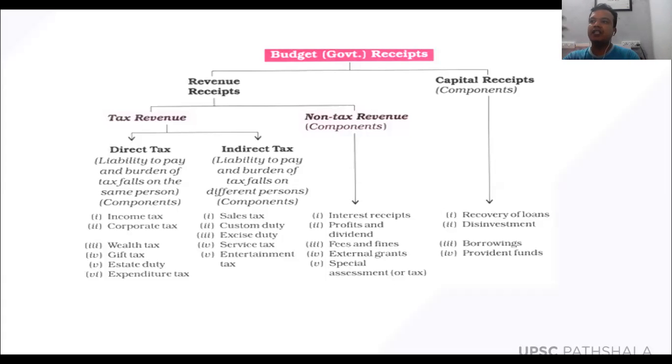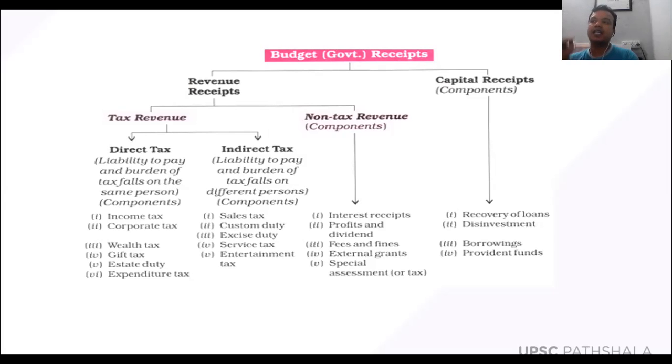Suppose you are buying some goods, then you have to pay a sales tax. For example, suppose you are buying a mobile phone, and the price of the mobile phone is 5,000 rupees. If the sales tax is 25%, then 25% of 5,000 becomes 1,250. So the actual price of the mobile phone is 5,000, and 1,250 rupees is a tax. So you are paying 6,250 rupees to the shop owner who is selling the mobile phone. The shop owner is then paying the tax to the government.